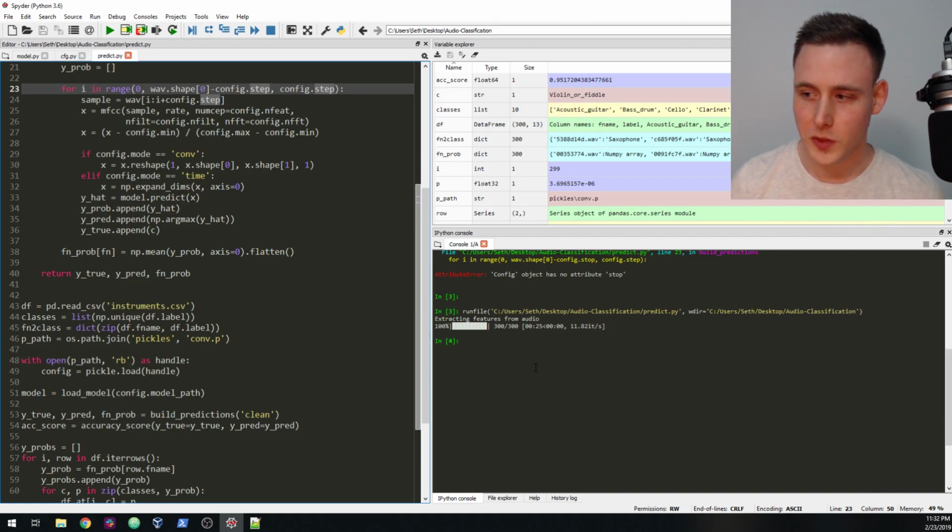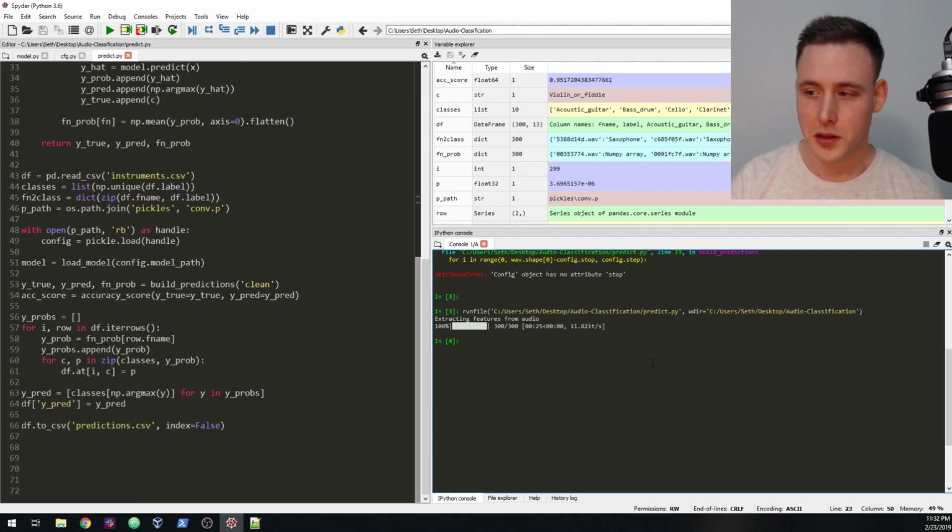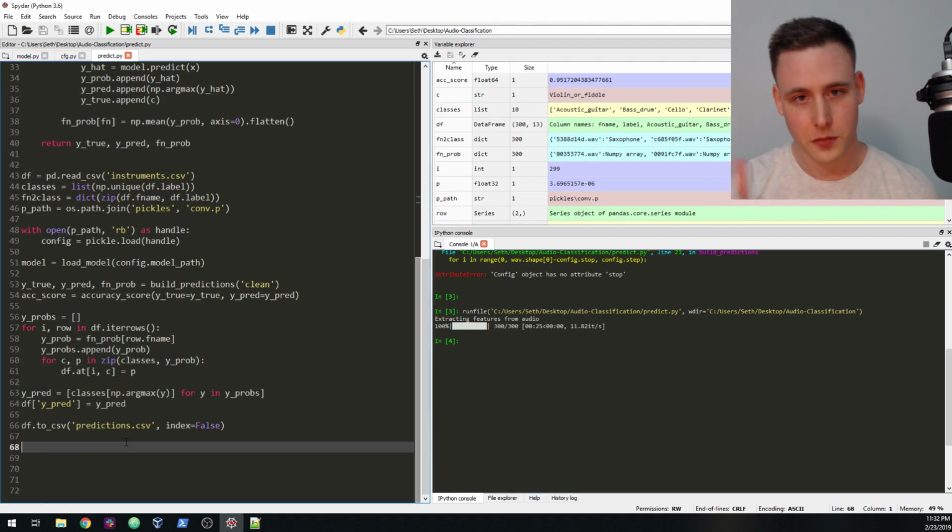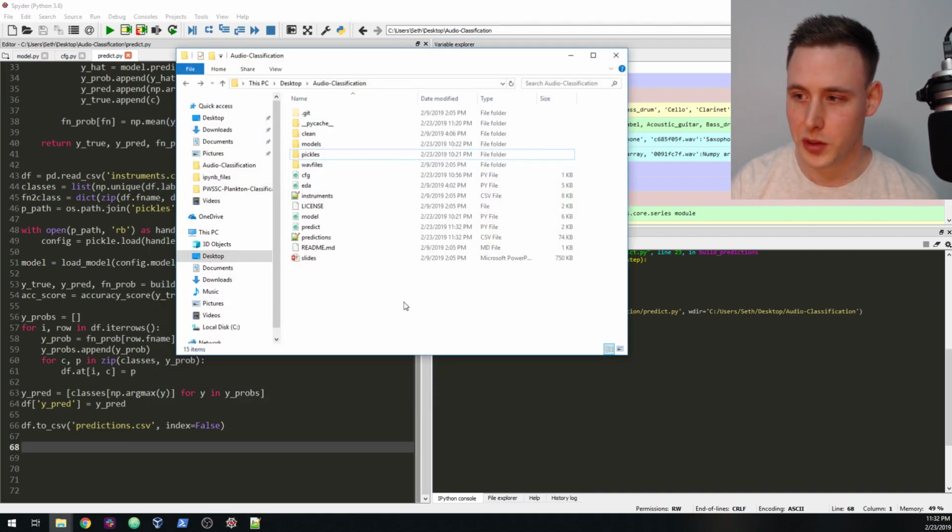But this is actually running fast enough to do live classification, but I think I was able to get like 30 frames per second when I made that live demo. But unfortunately you have to wait for all of those features to get calculated. So that's what that TQDM was. So now that that ran, let's take a look at what it built.